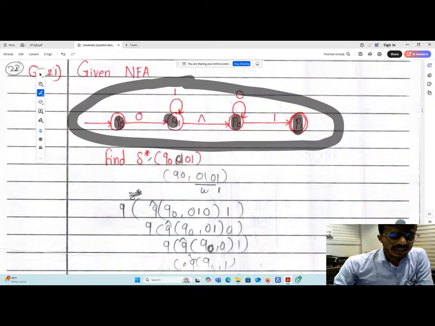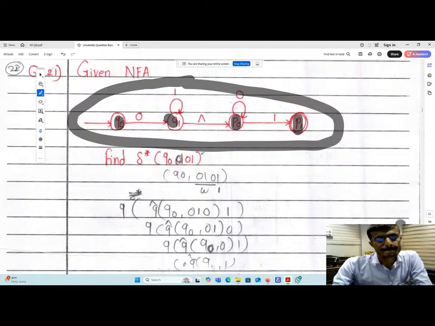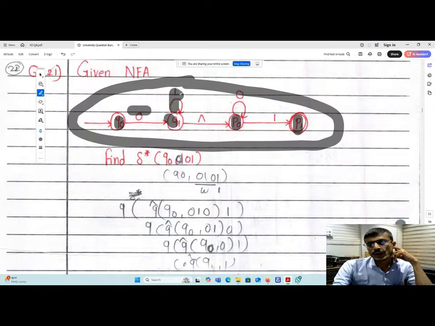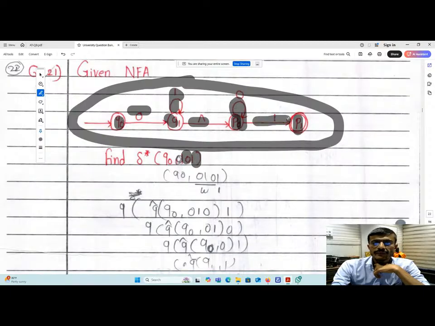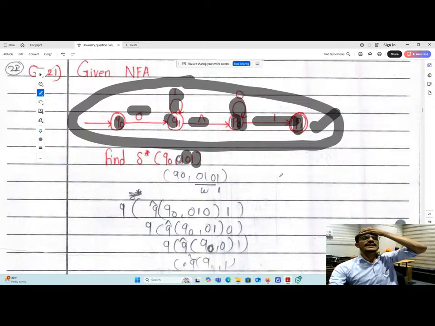You have to find the extended transition function, that is delta star over the state Q0 with the input string 0101, and find the result. If Q0 goes through 0101, what will happen? Reading 0, it goes to Q1. Again, reading 1, it stays at Q1. Here is a null, we can read this null going to P0. Again, this 0 is read going to itself. And again, this 1 is read, going to P1. So that is the extended transition function.